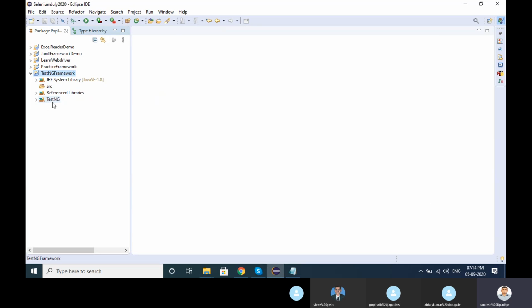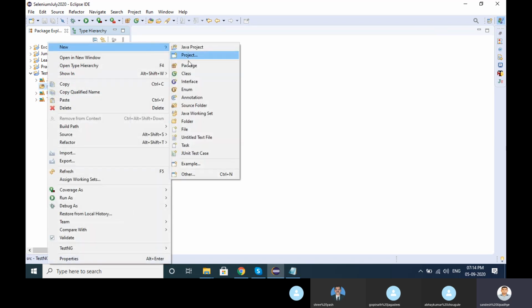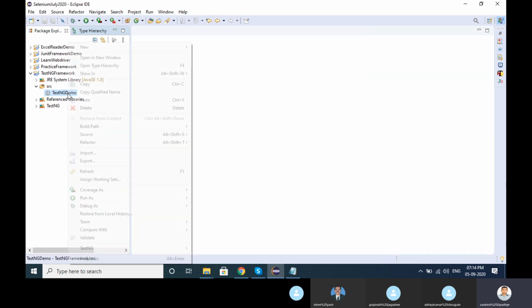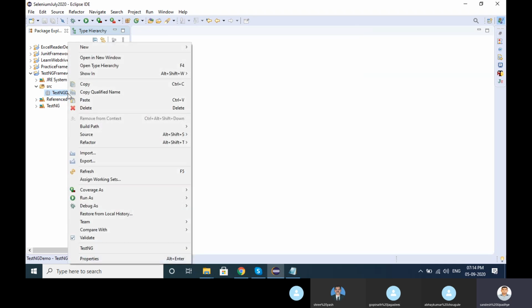So in this framework, I have added two libraries: one is Selenium server and the other is TestNG. Now I'm creating one package, testng demo. As I told you, TestNG has more annotations than JUnit, right? Like before suite. Last time also I showed you before suite, before test, before class, before method and test, right?